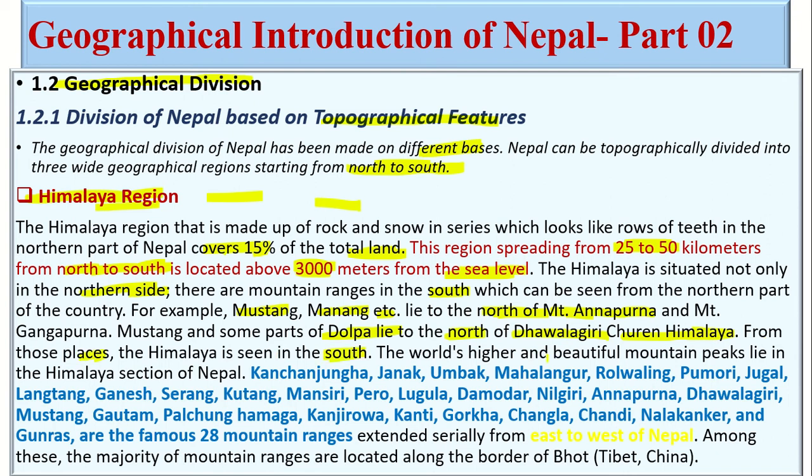The world's highest and most beautiful mountain peaks lie in the Himalayan section of Nepal.